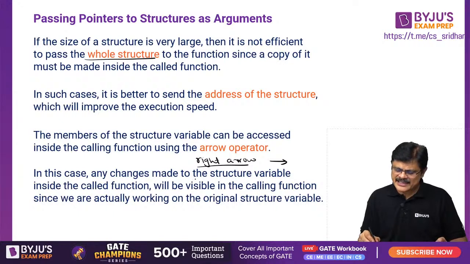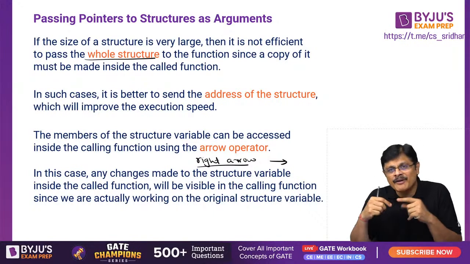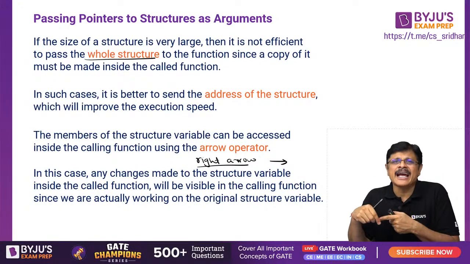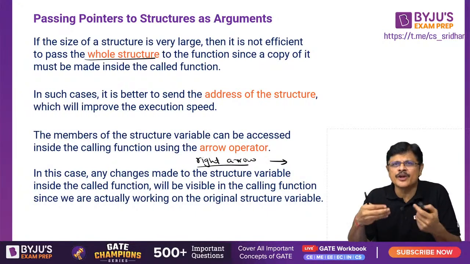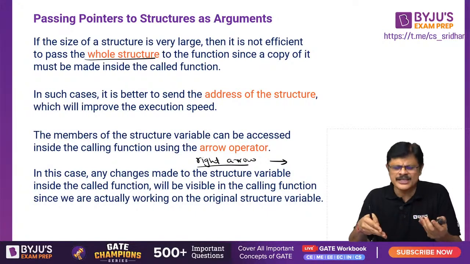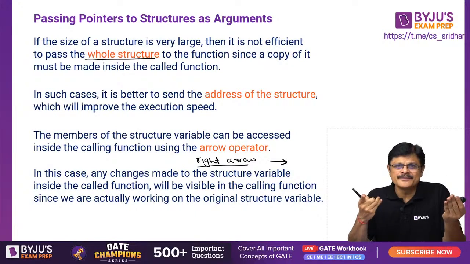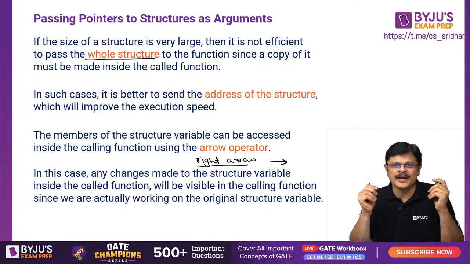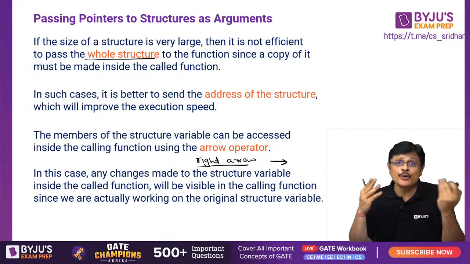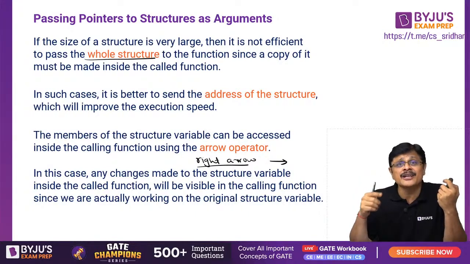In this case, when it is pass by reference or call by reference, whatever changes are made to the formal arguments will affect the actual arguments. I am giving the points for notes and future reference. The logic is very simple. If the structure size is big and you send it, it would be a costly effect, because you have to copy 100 bytes again. Suppose 10 functions are called, 10 into 100, 1000 bytes will be copied. That would be very costly, and if it is a recursion, it is very costly.